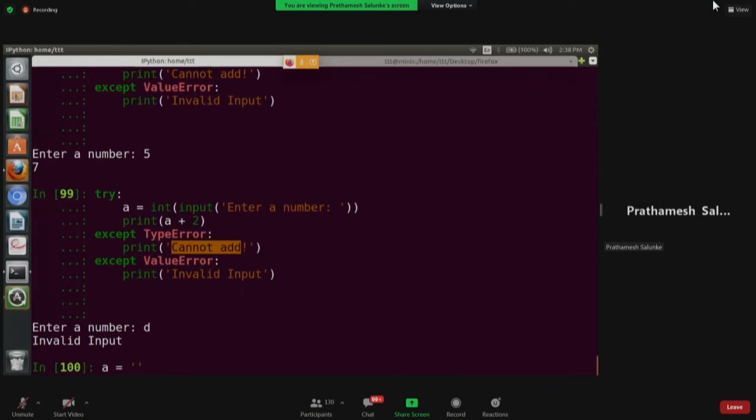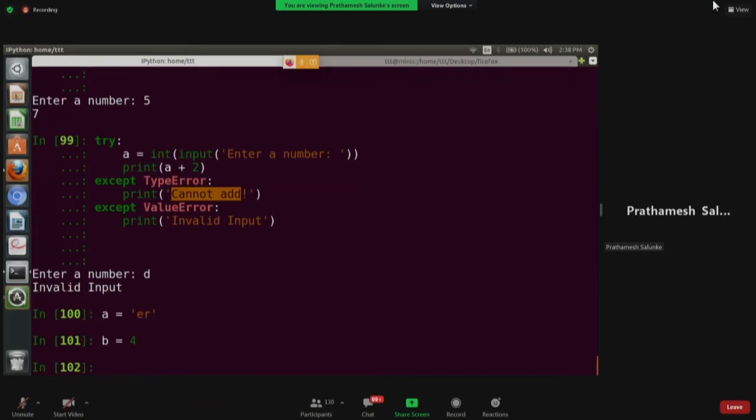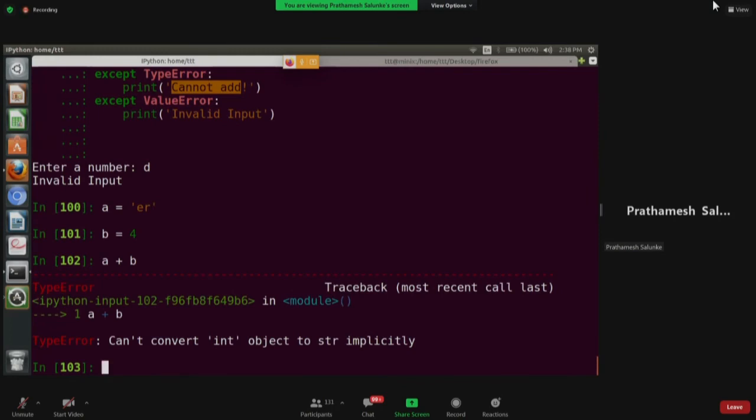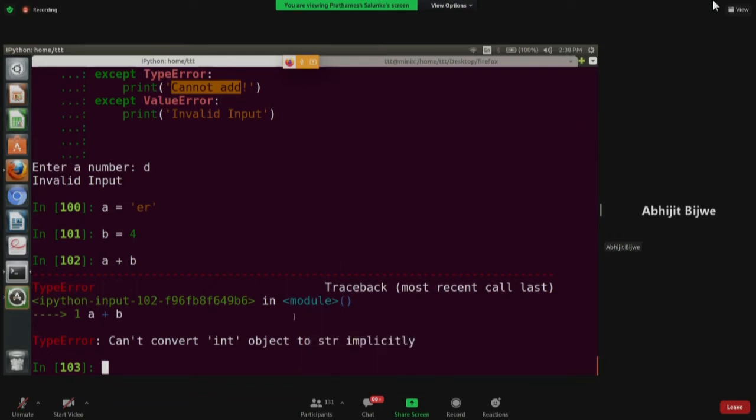Suppose A is something like a string, and B is an integer or some number. Now if you try to add these, then it will show a type error. If I put it in quotes, it will fire that cannot add.